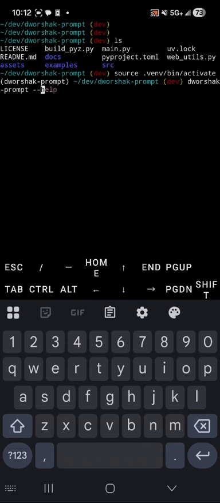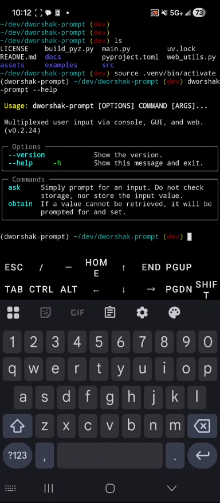So here's our basic help. Right now, there's two commands, ask and obtain. Ask is more of a demo command, but you can also use it with bash scripting. Obtain is where the side effects are. In Python, we say we don't want side effects, we don't want magic. dworshak-prompt is all about the side effects. We're going to be impacting your file system. We're going to be causing pop-up windows. It's going to be very cool.